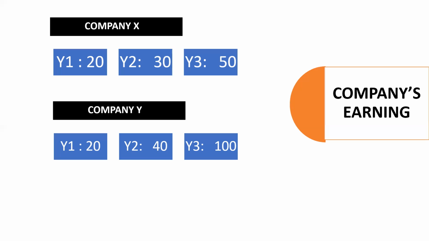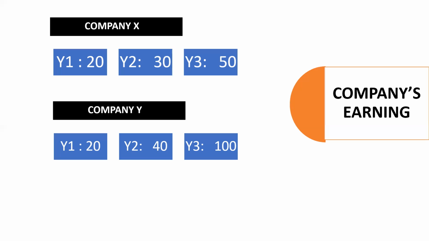Why? Because the people available in the market are ready to pay multiple times more for company Y, because it's one of the leading organizations, whereas company X has made some correction in their stocks or in their profitability.